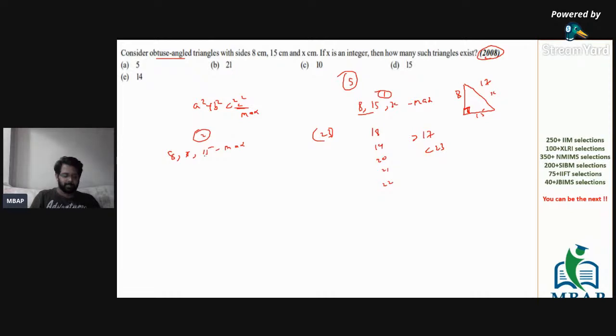And let's consider the second case, 8, x and 15. 15 is the maximum side. So in this case, 8 square plus x square will be less than 15 square. That is the only case which you will do. 64 plus x square is less than 225. So x square should be less than which value? It's 225 minus 64. What is 225 minus 64? What is the value of x which is possible? Tell me quickly.